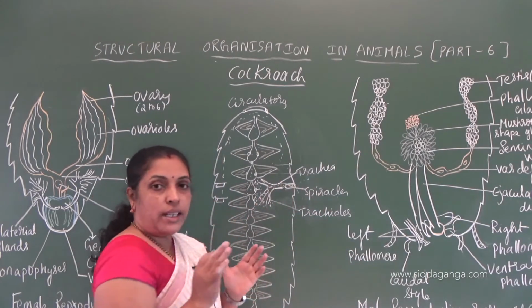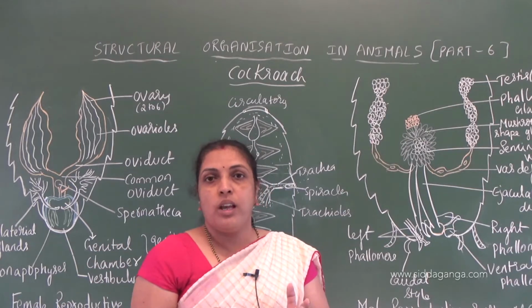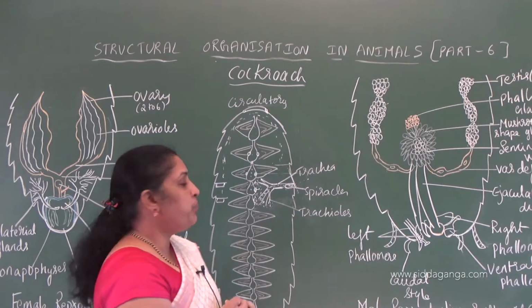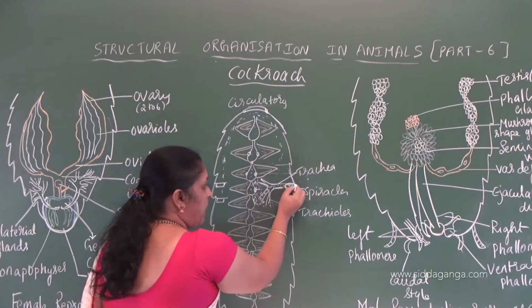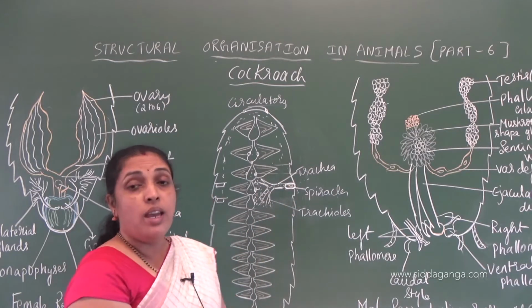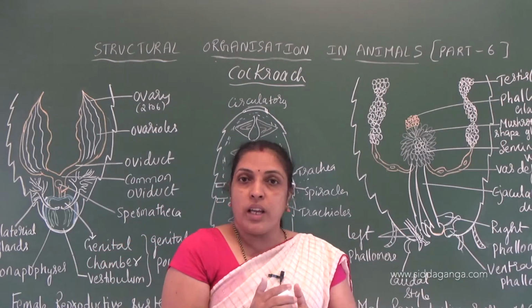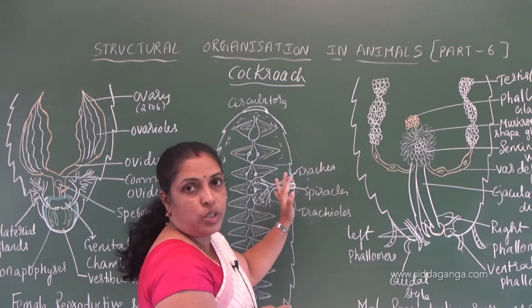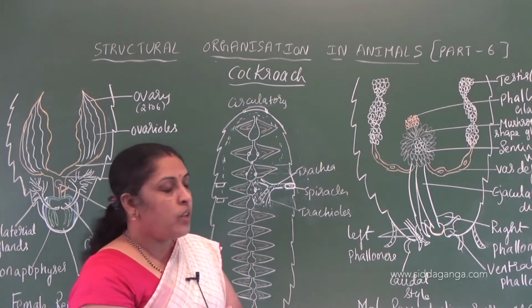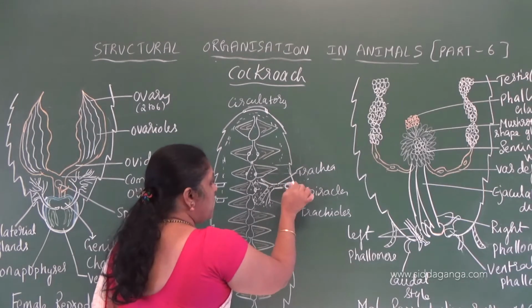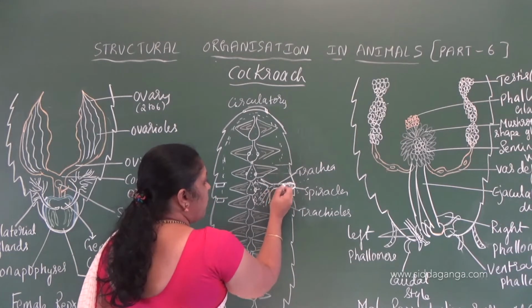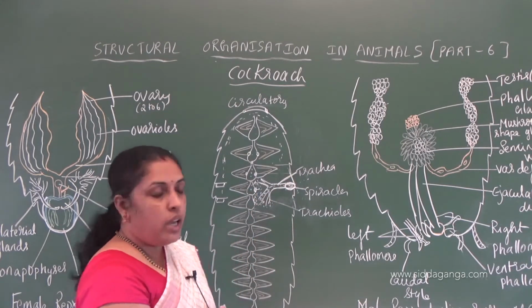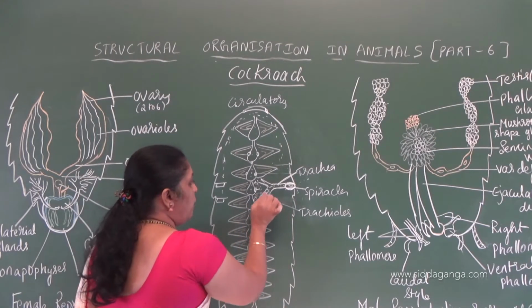See, we see 10 pairs of spiracles, on the lateral side of each segment of cockroach. The spiracle is guarded by a sphincter. When the requirement is there, the spiracles will open, otherwise they will be closed. Understood? With the help of the sphincter. So the spiracles are guarded by sphincters. Spiracles extend into a trachea, and the trachea divides into tracheoles. Near the tracheolar region we see the diffusion of gases.